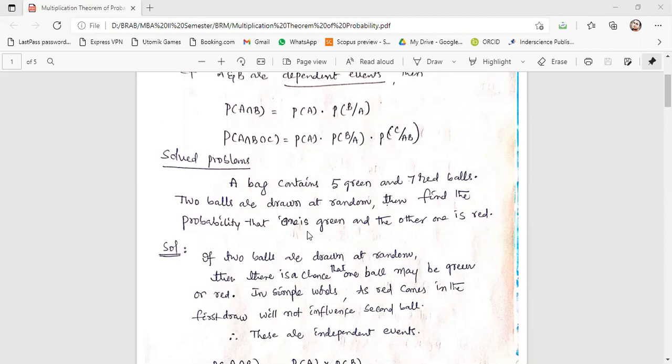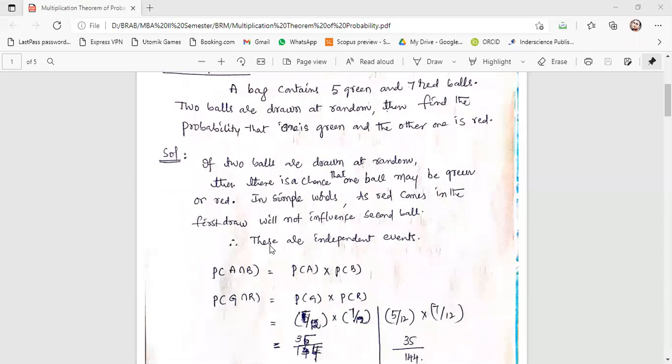For example, in the first attempt, a green ball is appearing. Is there any condition that it should influence the other event? No, sir. So that is why these two are independent events. In case of independent events, what is our formula? P of A intersection B is equal to P of A into P of B. Right?